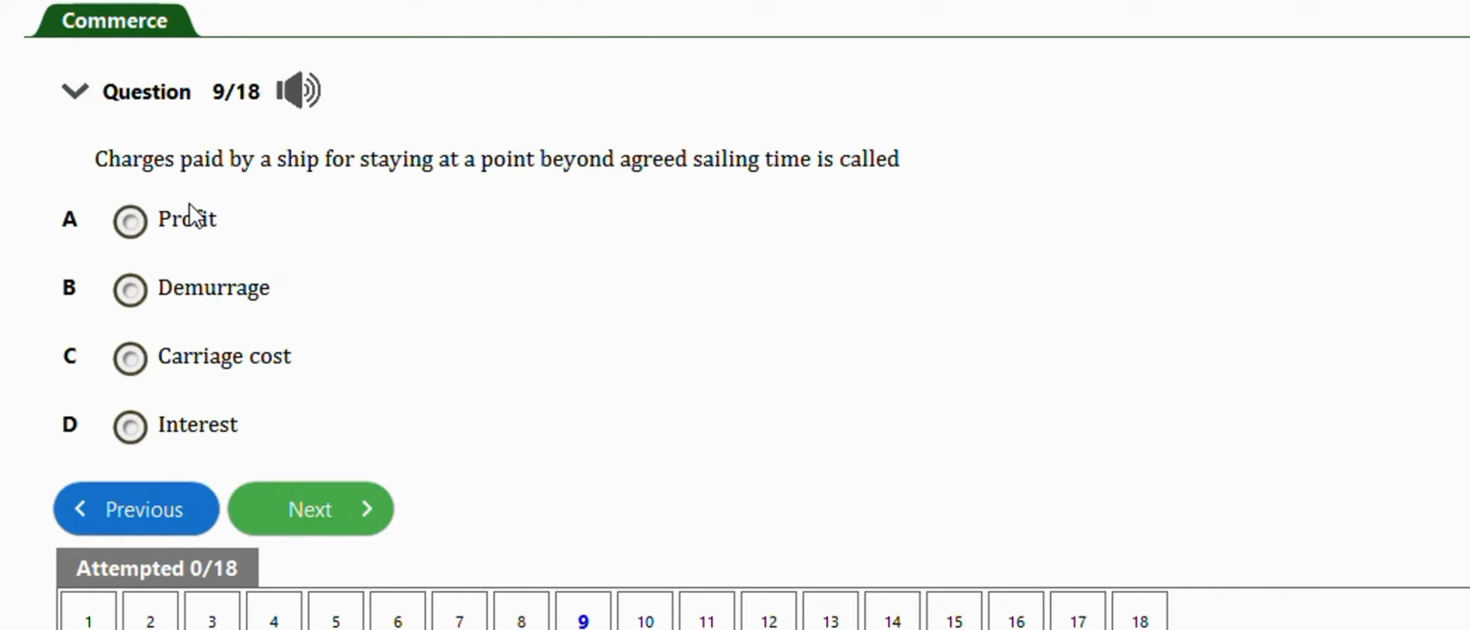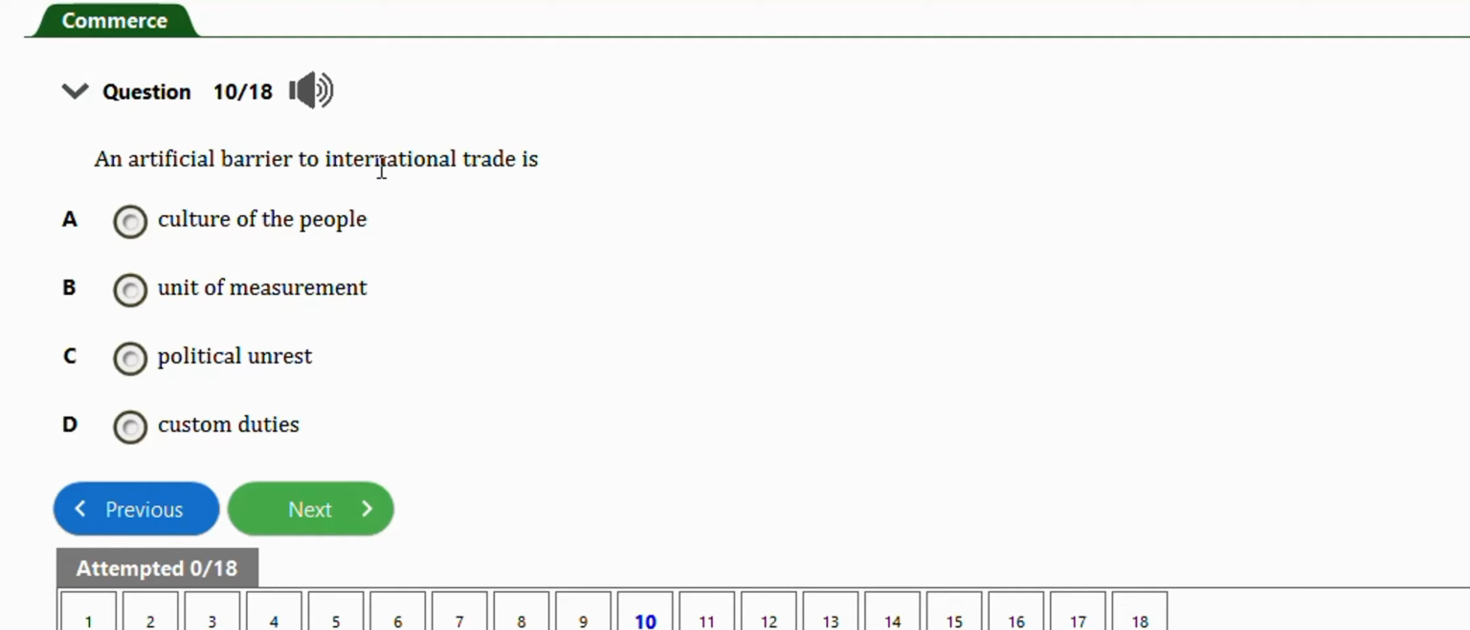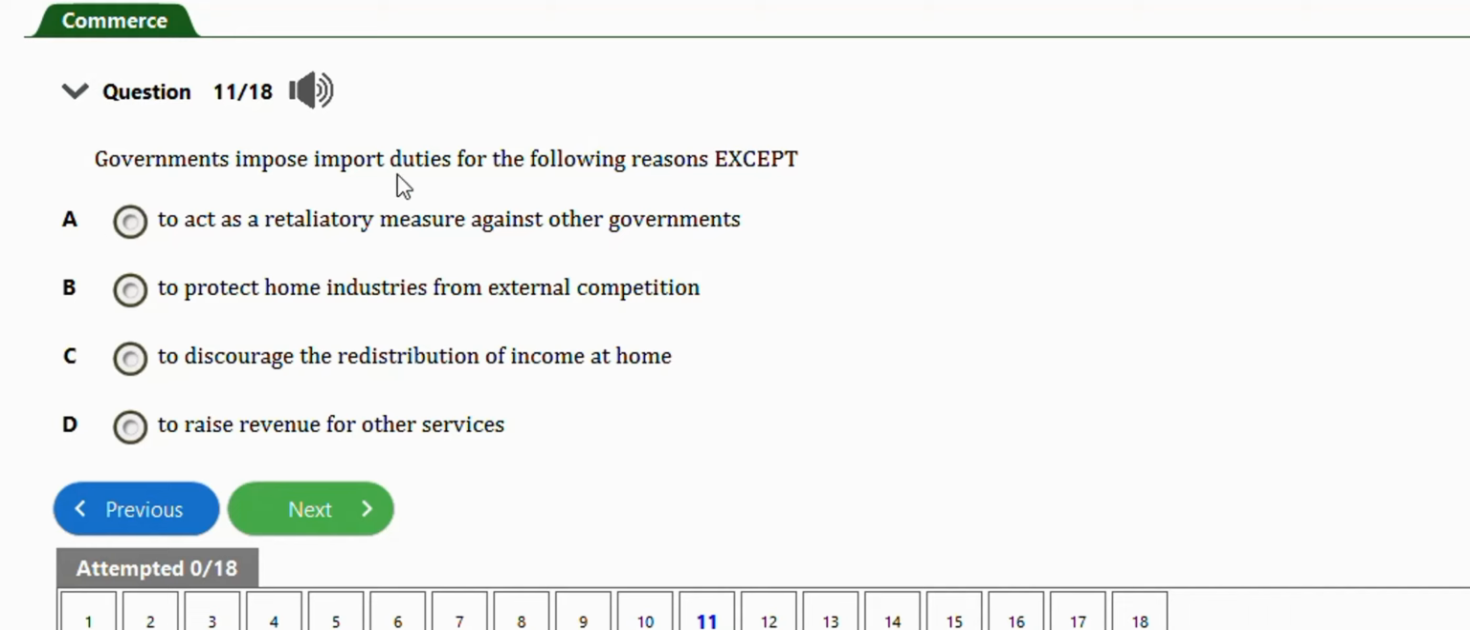Next question. Charges paid by a ship for staying at a port beyond the agreed time is called demurrage. Okay, option B. Next question. It says an artificial barrier to international trade is custom duties. Very important, option D. Next question. It says governments impose import duties for the following reasons except it acts as a retaliatory measure against other governments, to protect home industry from external competition, to discourage the redistribution of income at home, to raise revenue for other services. The exception is option C, to discourage the redistribution of income at home.